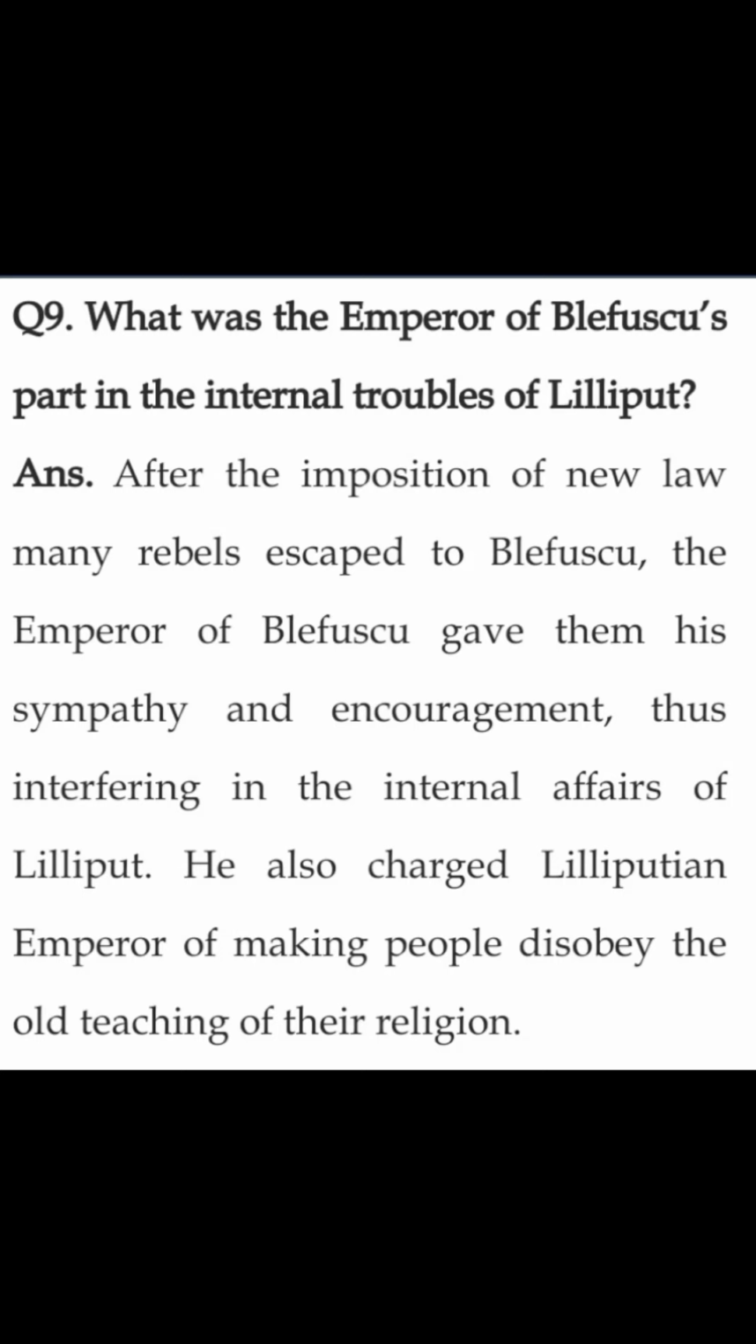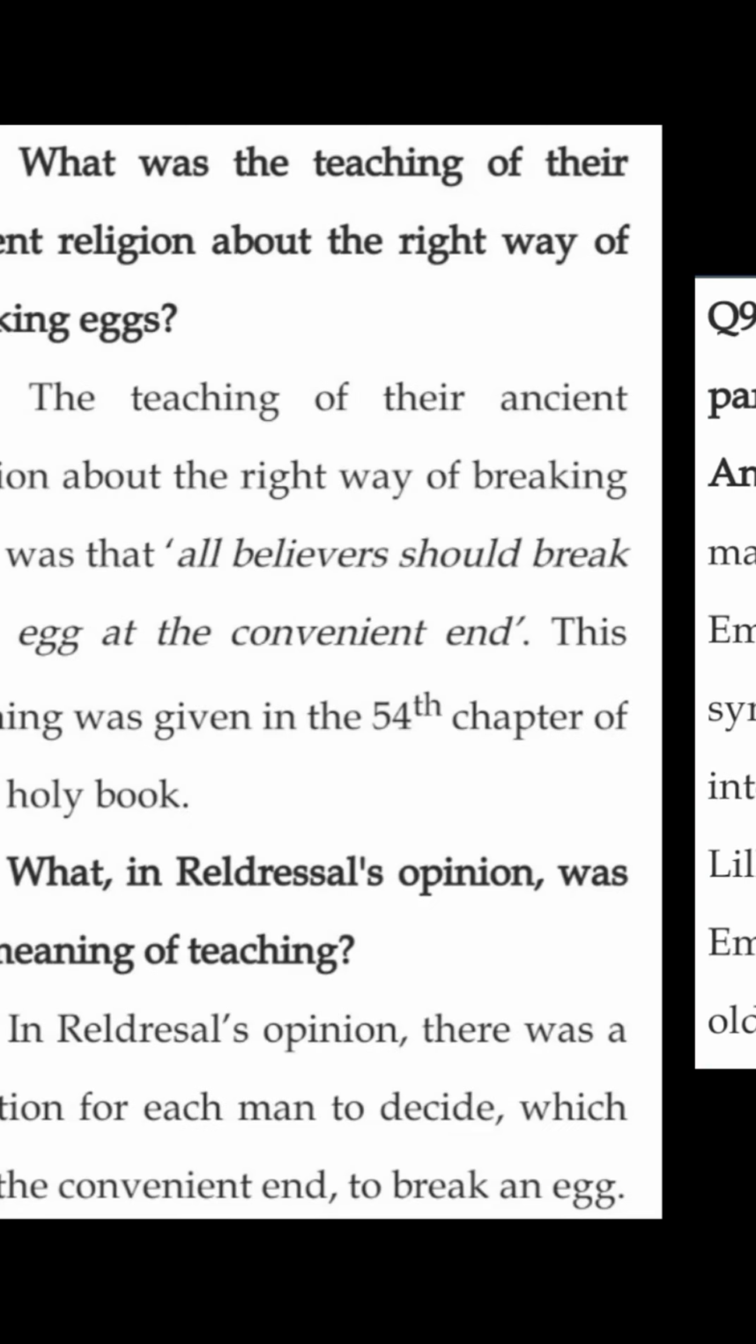What was the Emperor of Blefuscu's part in the internal troubles of Lilliput? After the imposition of the new law, many rebels escaped to Blefuscu. The Emperor of Blefuscu gave them his sympathy and encouragement, thus interfering in the internal affairs of Lilliput. He also charged the Lilliputian emperor of making people disobey the old teaching of their religion.